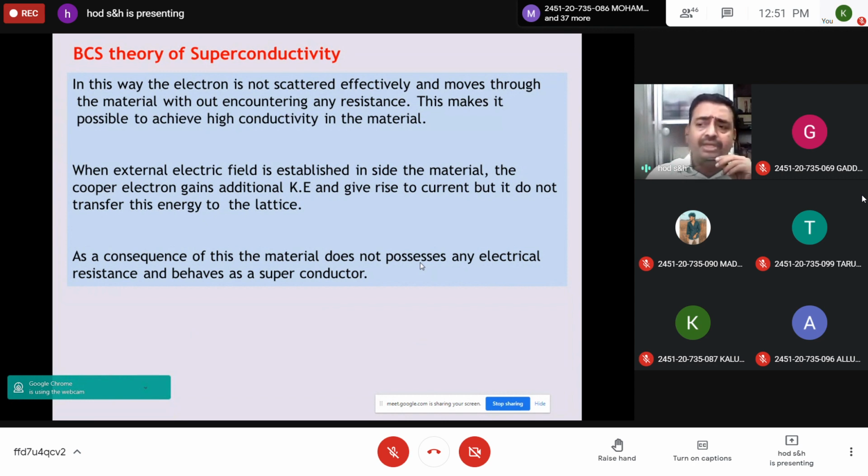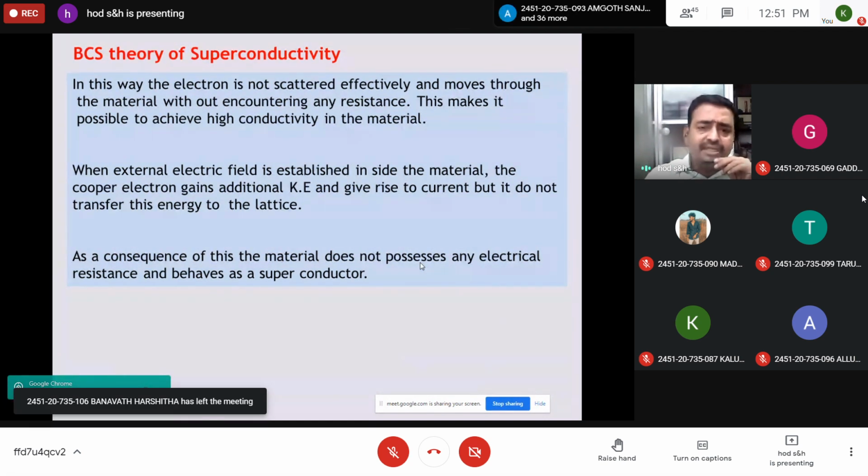To get stability, the same energy is given back to the second electron, with the same momentum and spin in the opposite direction. So effectively, the electron is not losing anything. In this way, it can propagate throughout the crystal without any scattering. This makes it possible to achieve high conductivity in the material.